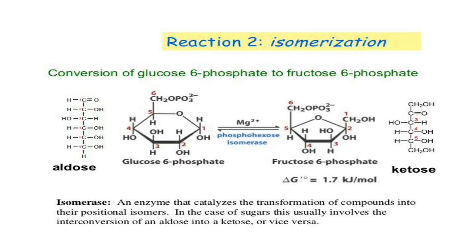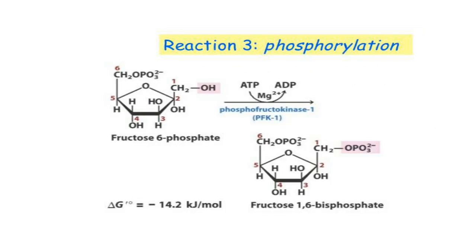Second reaction, that is isomerization. Isomerization of glucose 6-phosphate to fructose 6-phosphate is a conversion of an aldose to ketose form. This reaction is catalyzed by phosphohexose isomerase.